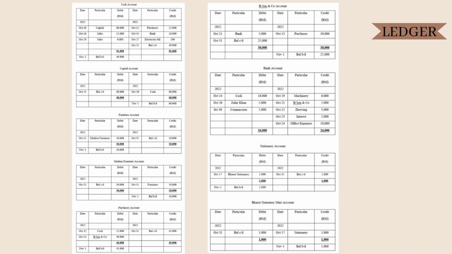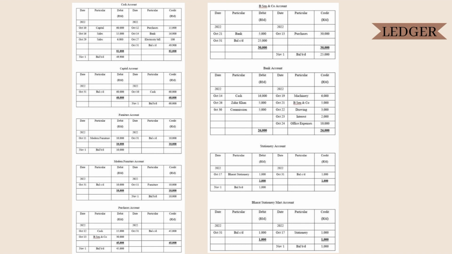Next is the Purchases account. On October 12, cash 15,000. On October 13, Vicent & Co. 30,000. And the balance on October 31, 45,000. The total for debit and credit will be 45,000. Next is the Vicent & Co. account. On October 21, bank 5,000. On October 13, purchases 30,000 and the balance on October 31, 25,000. The total for debit and credit will be 30,000.